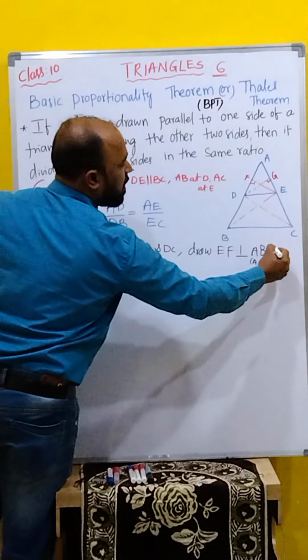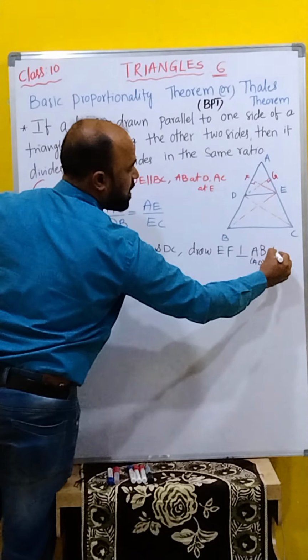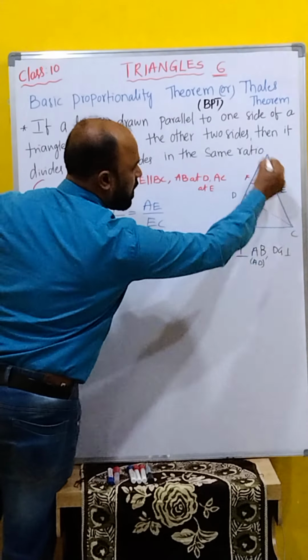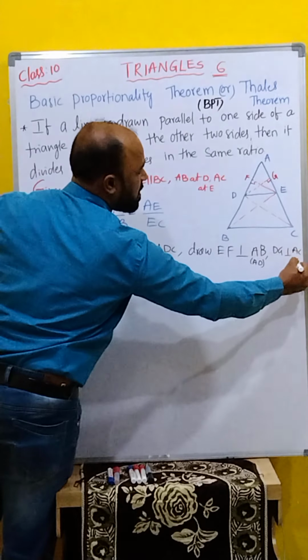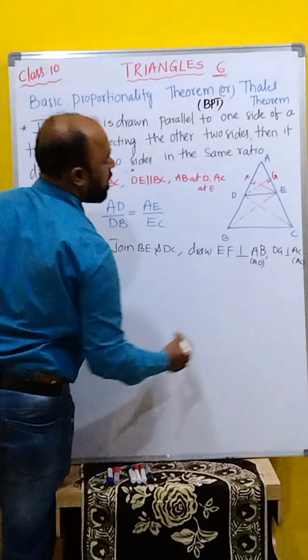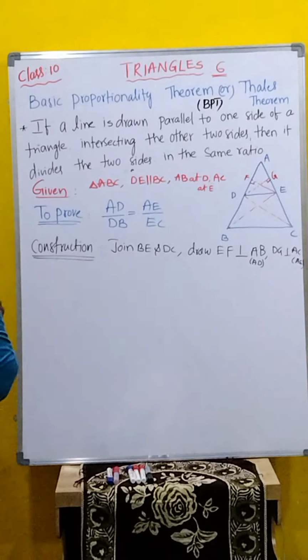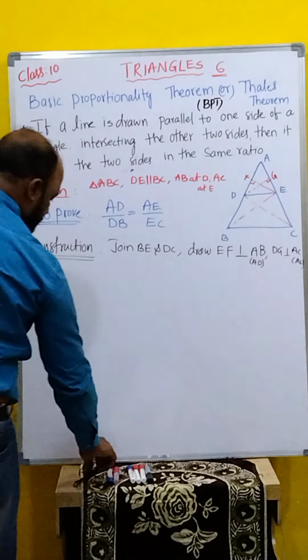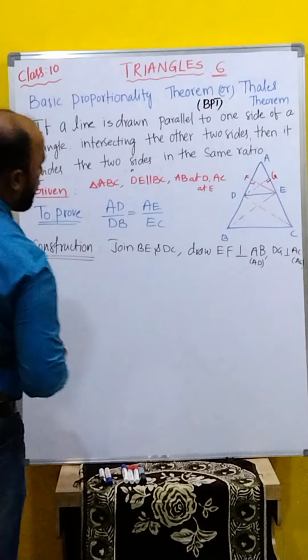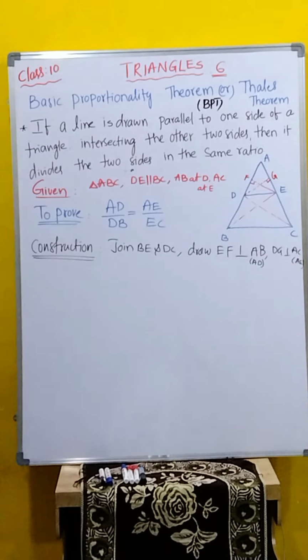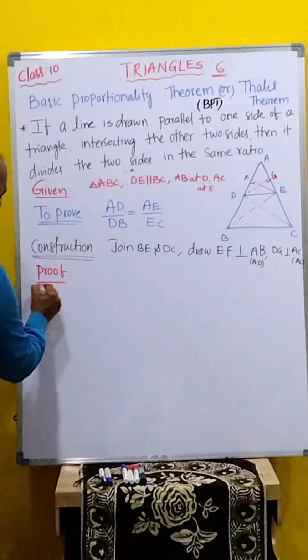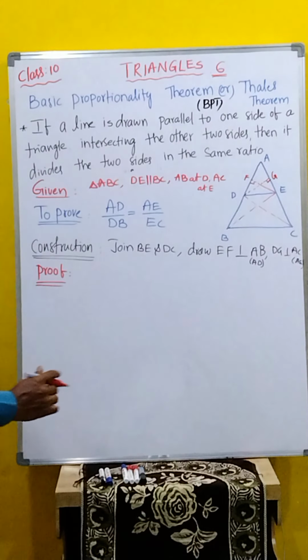Next, what is the other one? DG is perpendicular to AC as well as AE. Clear, children? Now construction is completed. We will go for the last one, that is the proof. Important thing in this. What is the last step? Proof. Now we will go for the proof.